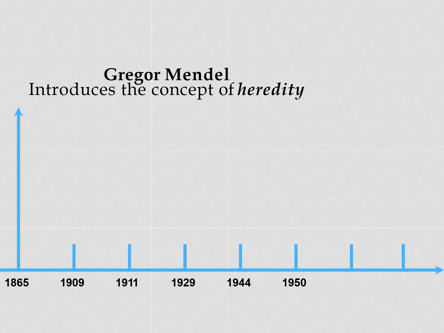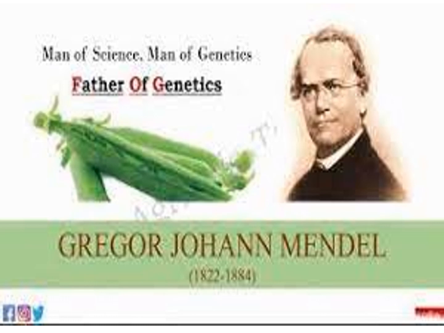I think we all know that Gregor Mendel, the man of science and genetics, is popularly called the father of genetics, right? Actually, he first introduced the concept of heredity. I think you're all aware of heredity: some characters are transferred from one generation to another generation. He did the model experiment in pea plants. So the concept of heredity was introduced by the great Mendel during the 18th century.